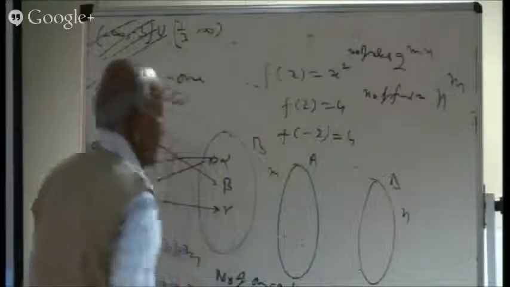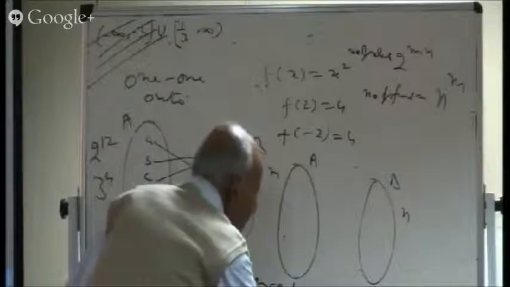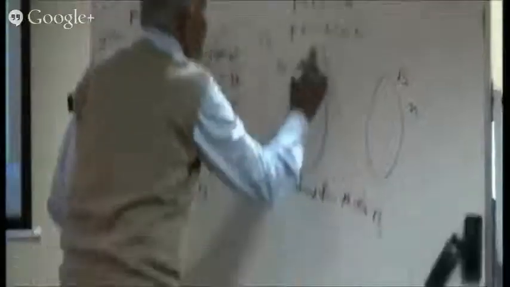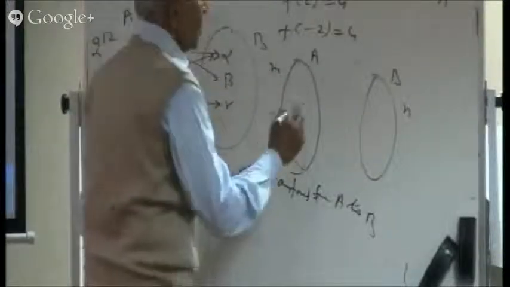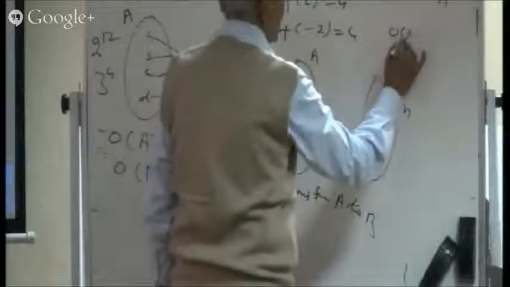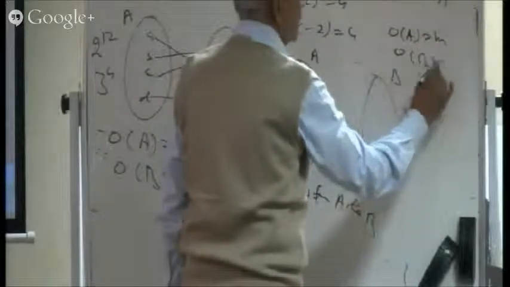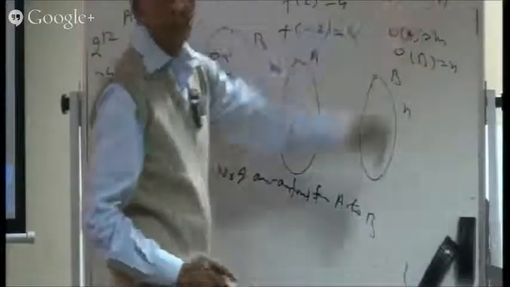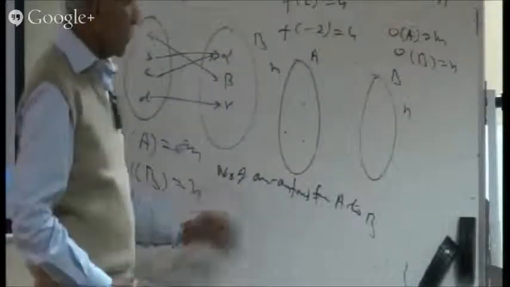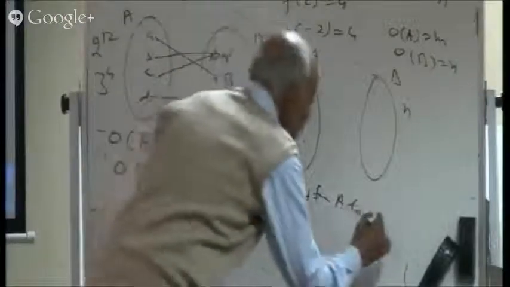How many? The number of 1-1 functions from A to B. I am taking this as A now, general, and this as B. Order of A is M. Order of B is equal to N. So the number of functions we have already decided is N raised to power M. Now we are looking at these types of functions. So what about this number?